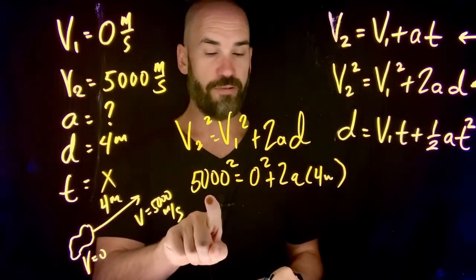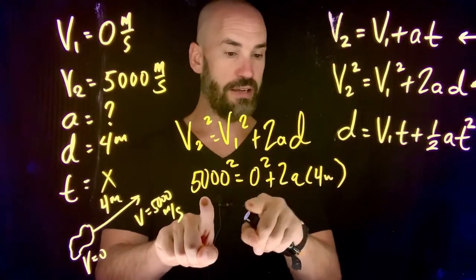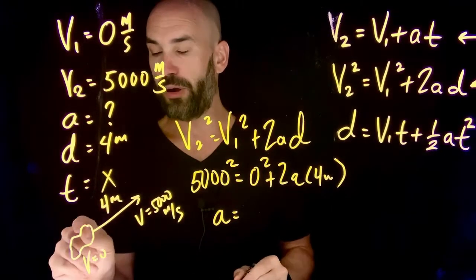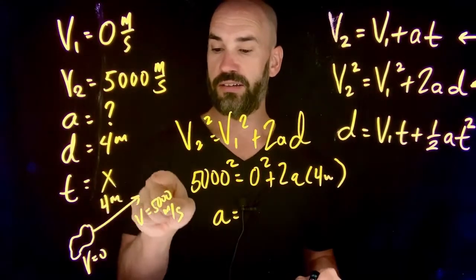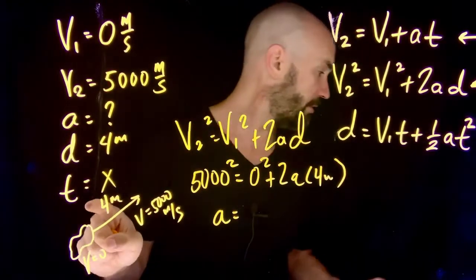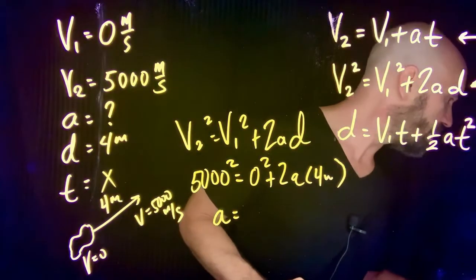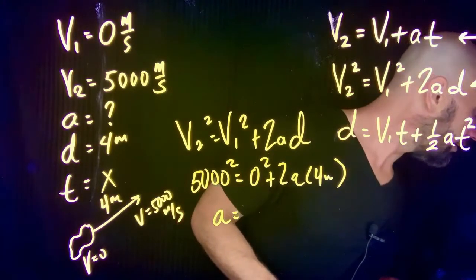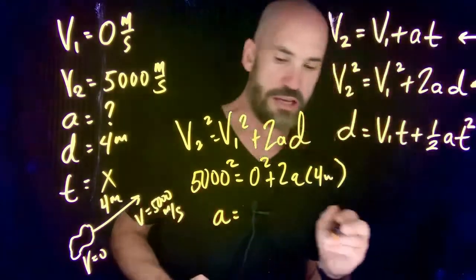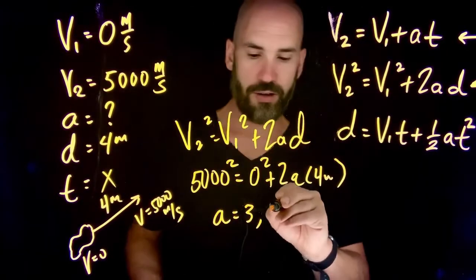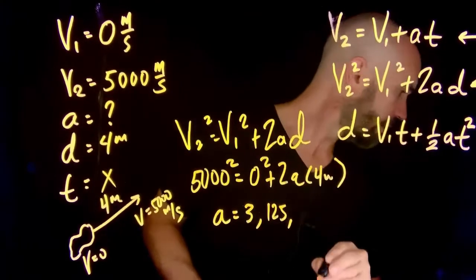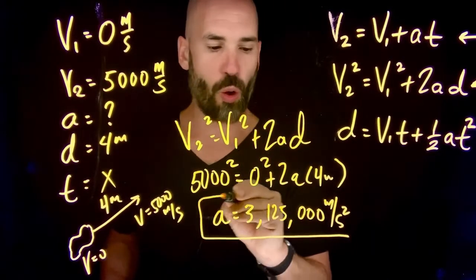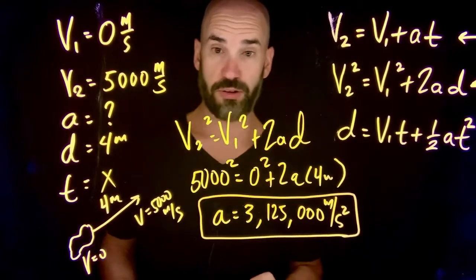Okay, so if I square 5,000, divide by 2, divide by 4, the acceleration that I get required to get these microbes to go from here to a speed of 5,000 meters per second over just 4 meters is, go to my trusted little cheat sheet over here, and it is 3,125,000 meters per second squared. That is extraordinary. It is extraordinary acceleration, okay?